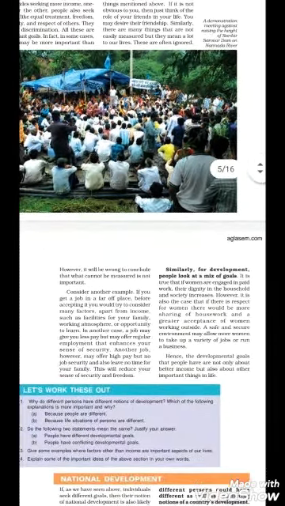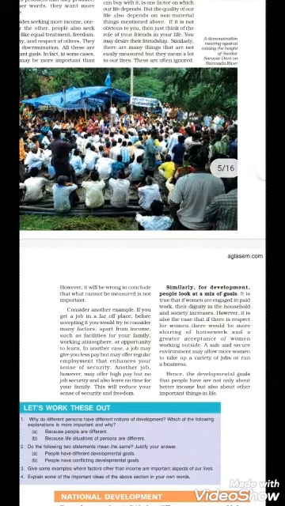Now in the second case, a job which provides less pay but offers regular employment enhances our sense of security. So the regular employment opportunity is one of the important factors a person looks for in a job.